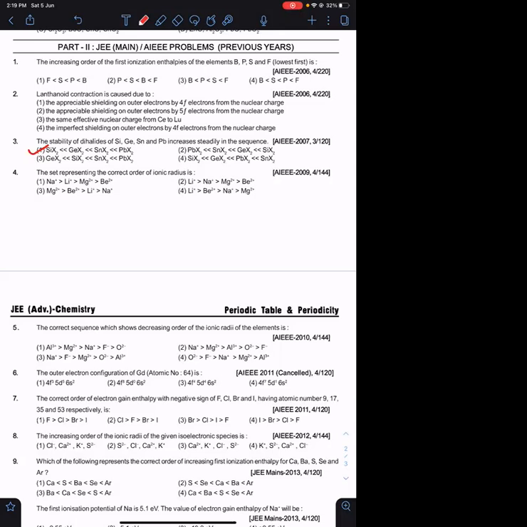But options के हिसाब से भी हमको करना पड़ेगा. In options, we have sulfur lesser than phosphorus. Sulfur has to be lesser than phosphorus, everyone. Agreed? Sulfur lesser than phosphorus आपको दो options में है. So I can cancel this option, second option, because they are giving phosphorus is lesser than sulfur.